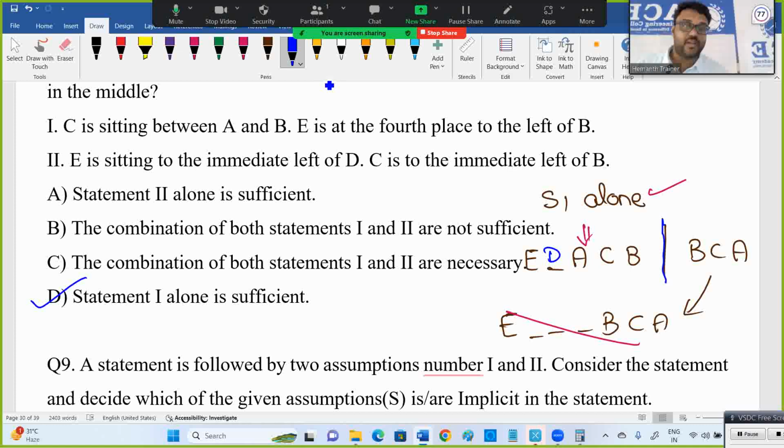When I go, I have more than 5 people here, which is not correct. So only one arrangement is this, and the middle one we already decided. Whether this is D or what, the middle in the arrangement is already decided. No need to work with that.